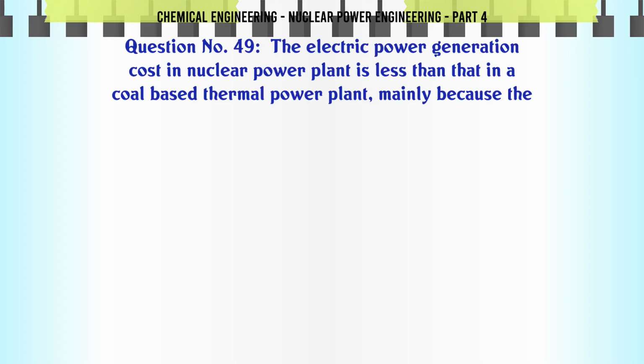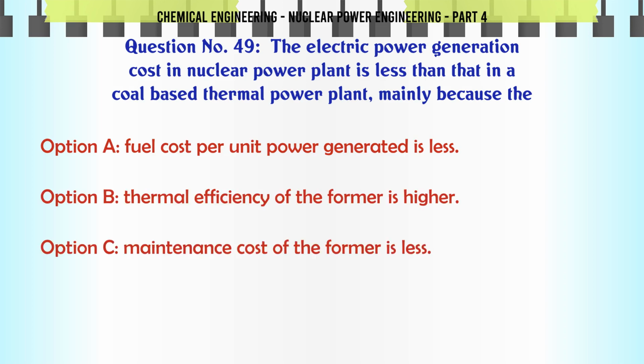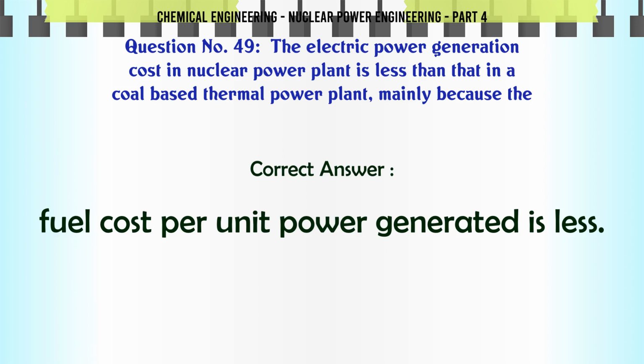The electric power generation cost in nuclear power plant is less than that in a coal-based thermal power plant, mainly because the A. Fuel cost per unit power generated is less. B. Thermal efficiency of the former is higher. C. Maintenance cost of the former is less. D. None of these. The correct answer is fuel cost per unit power generated is less.